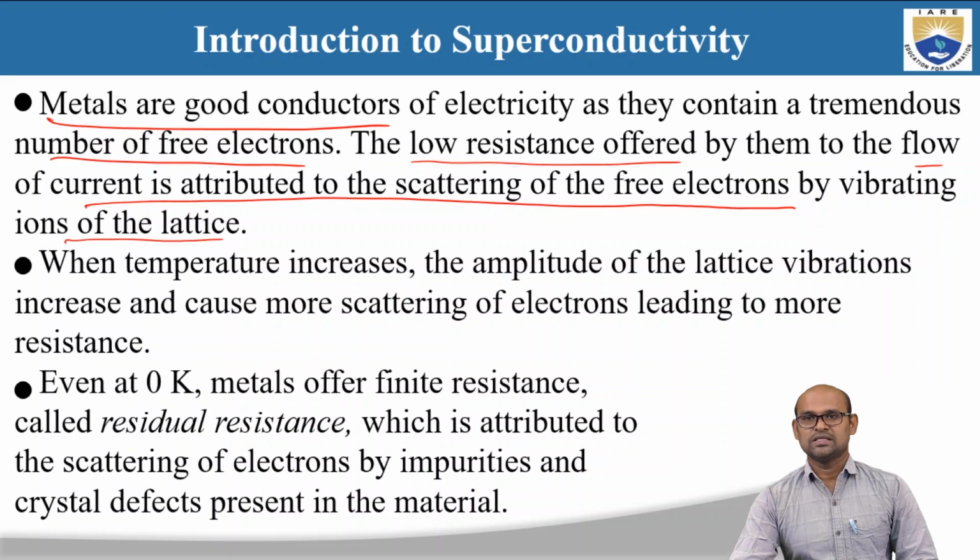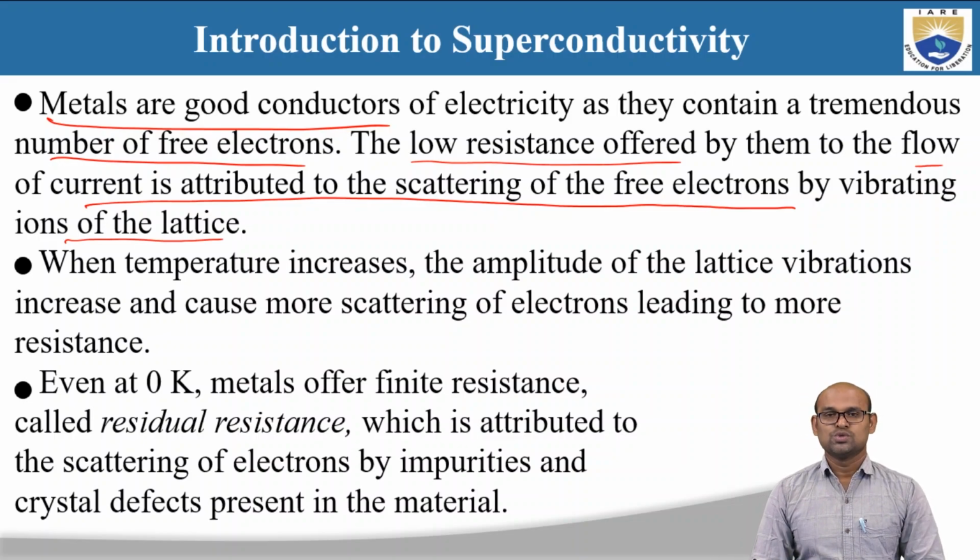When temperature increases, the amplitude of these lattice vibrations increases and causes more scattering of electrons, leading to more resistance. Because of this low scattering, metals are very good carriers of current.